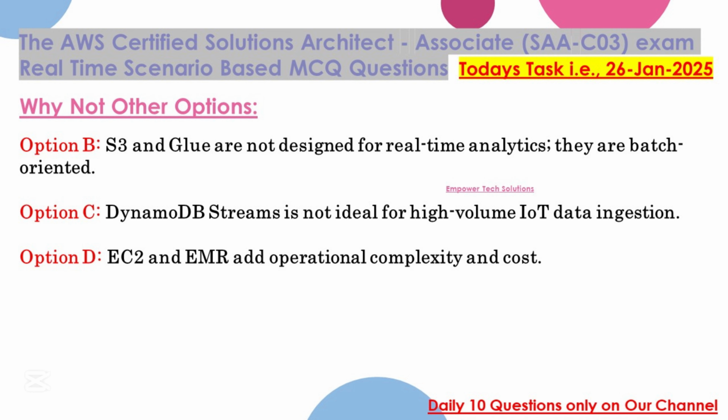Option B, S3 and Glue are not designed for real-time analytics, they are batch-oriented. Option C, DynamoDB Streams is not ideal for high-volume IoT data ingestion. Option D, EC2 and EMR add operational complexity and cost.